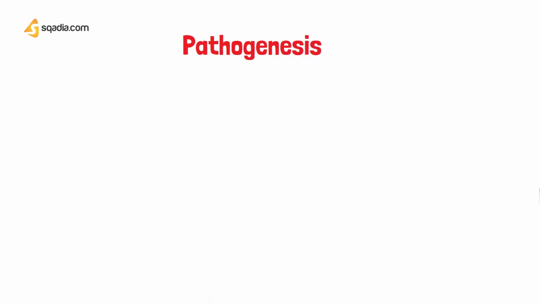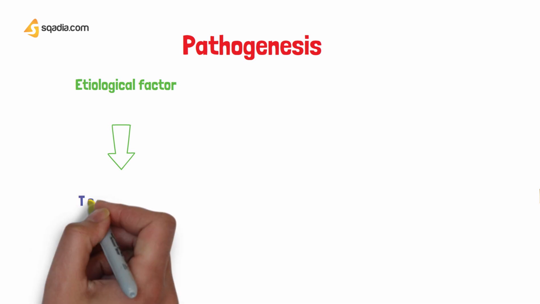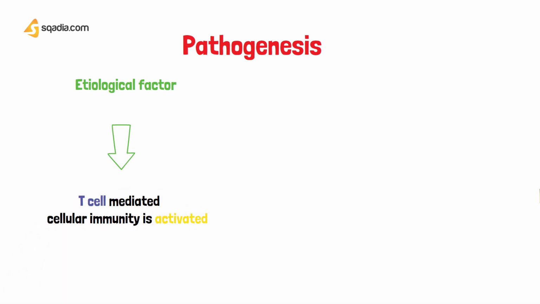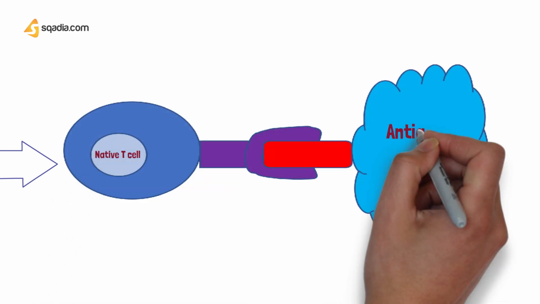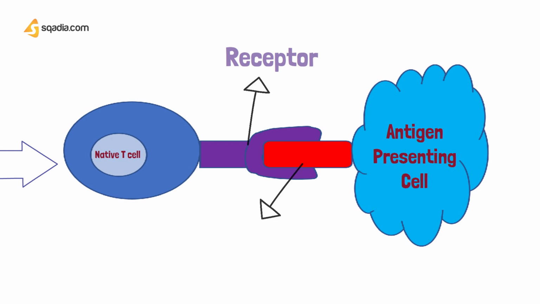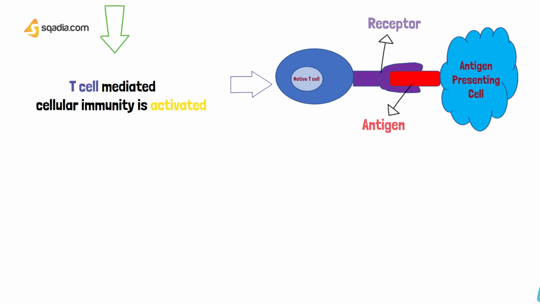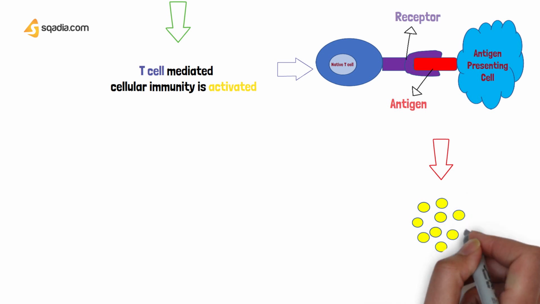When an etiological factor comes in, the T-cell mediated cellular immunity is activated. This in turn activates a complex. This complex is of the naive T-cell and the antigen presenting cell. So the naive T-cell presents its receptor to the antigen of the antigen-presenting cell. This complex causes a production of cytokines.